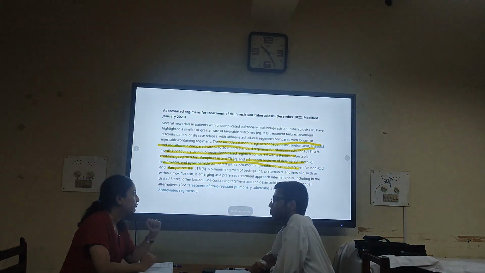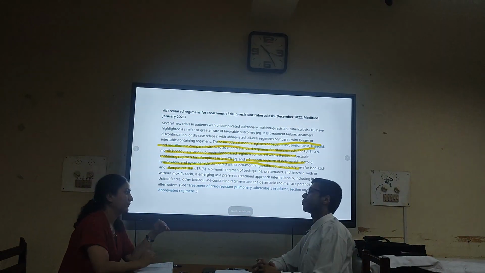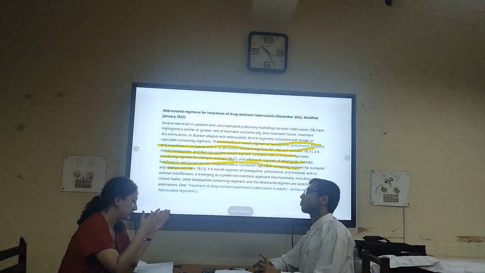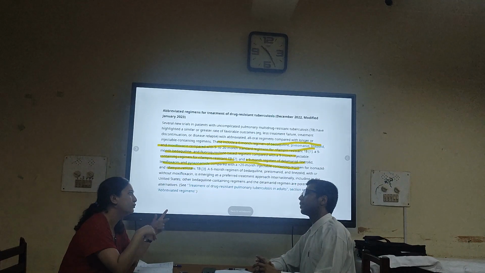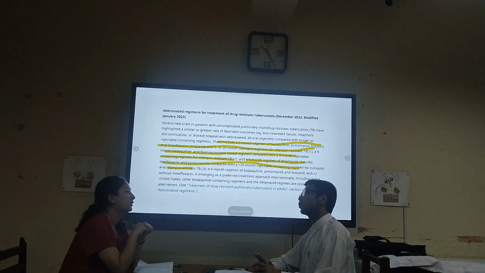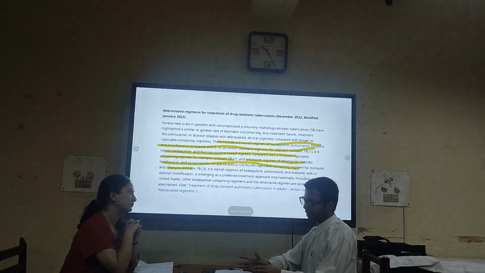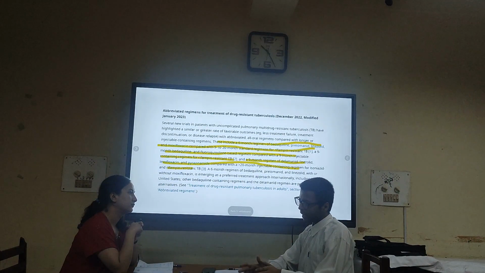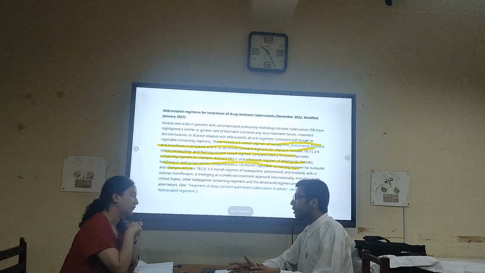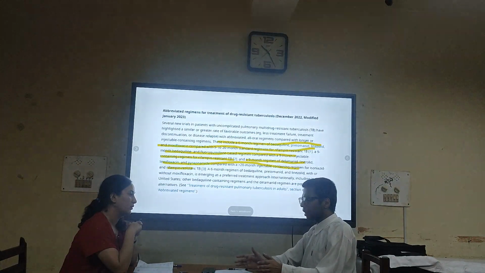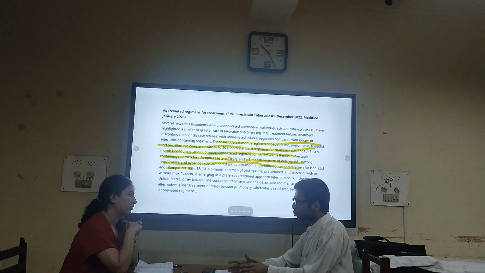They compared it with the standard of care regimen, and if I am not wrong, it had 2 stages. Yes, there were 2 stages, and in the first stage they compared with BPAL. BPAL means bedaquiline, pretomanid, linezolid, and BPAL-M means with moxifloxacin.